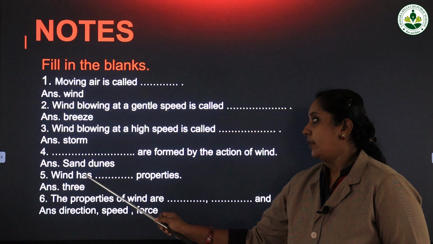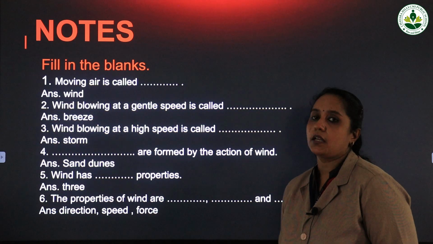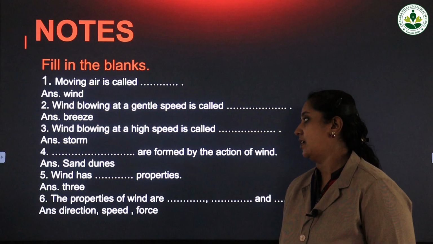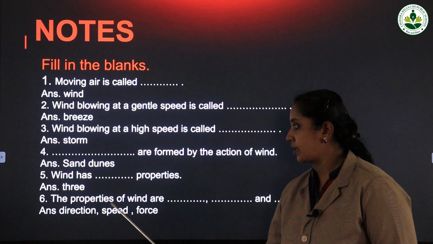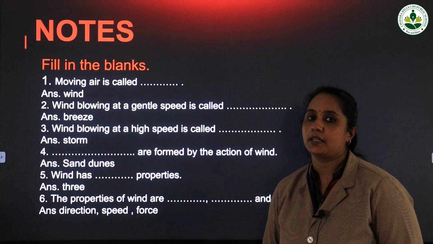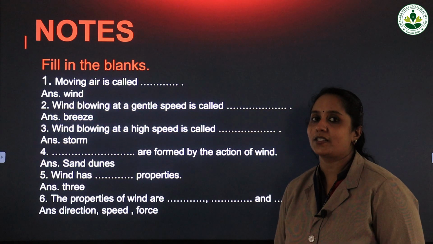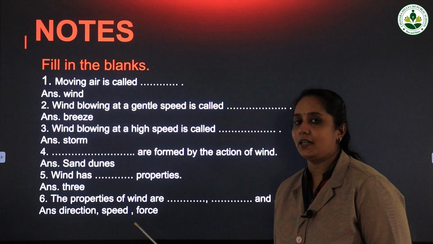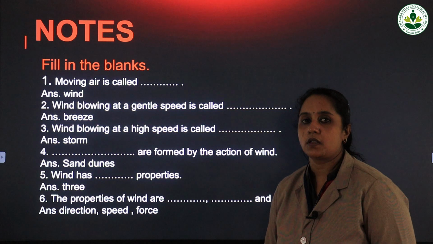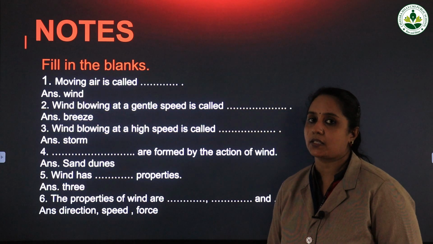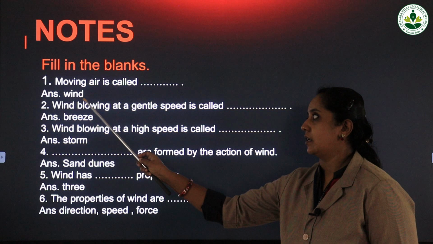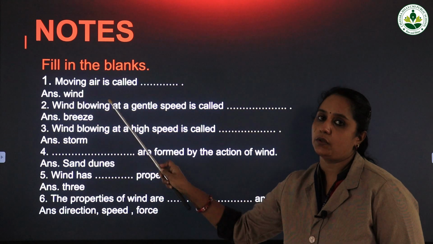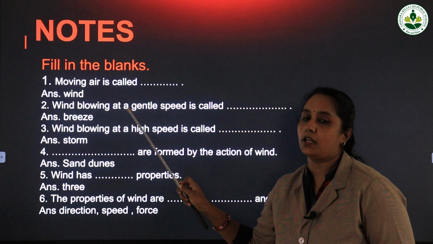Now fifth one, wind has dash properties. How many properties does wind have? Wind has got 3 properties. Now the last one, the properties of wind are dash, dash and dash. What is the answer? Yes, first one is direction, second one is speed, and the third one is force. So these are the 6 fill in the blanks questions. The spellings of these answer words you need to learn, write and study in your rough book.